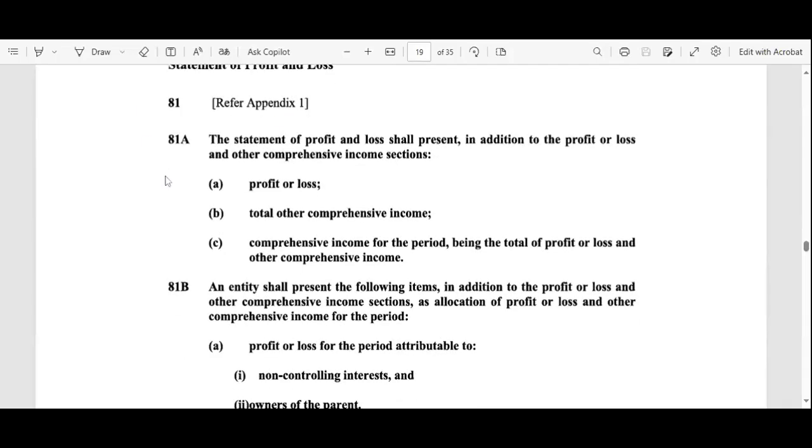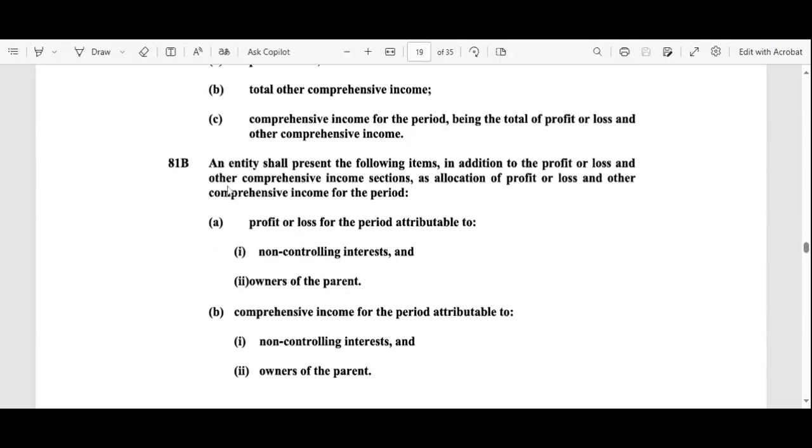The statement of profit and loss shall present, in addition to the profit or loss and other comprehensive income sections, the profit or loss, and the total other comprehensive income for the period, being the total of the profit or loss and other comprehensive income.